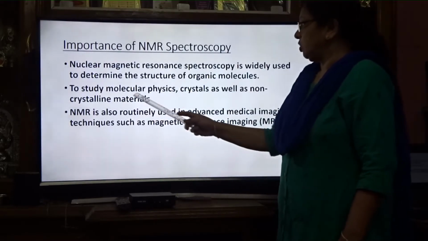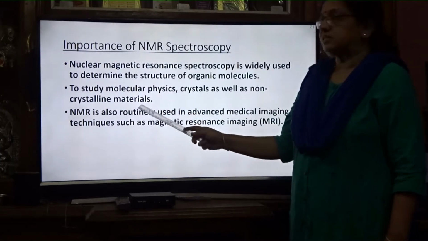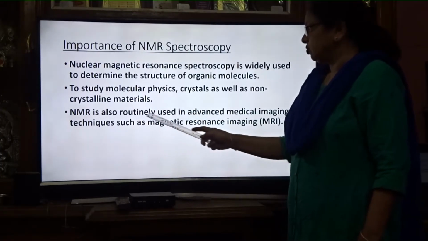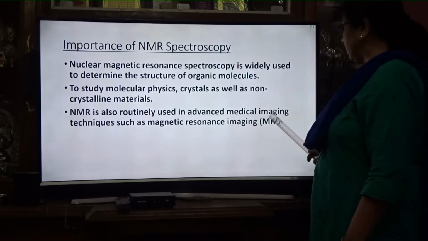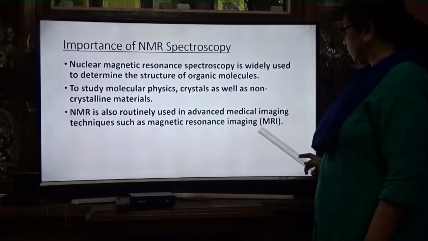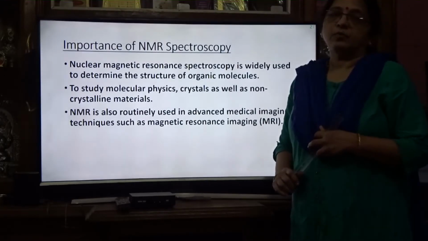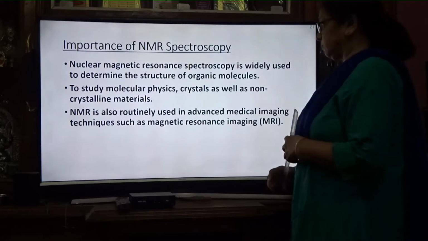It is used to study molecular physics, crystals as well as non-crystalline materials. In physics also it has its use. NMR is also routinely used in advanced medical imaging techniques such as magnetic resonance imaging, known as MRI. So in MRI also the same NMR spectroscopy principle is used.